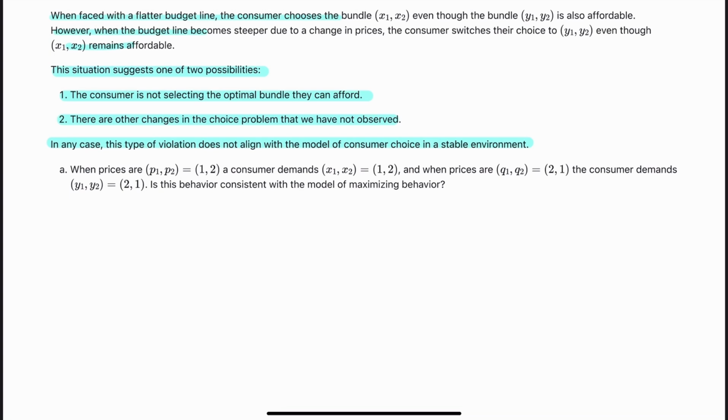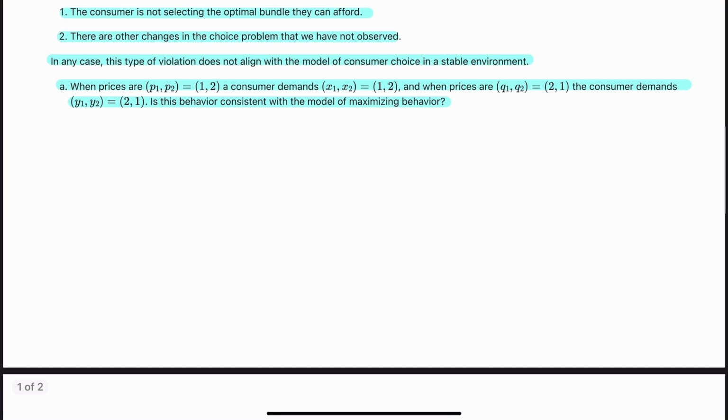So finally, here we get to the question. When prices are P1, P2 equals 1, 2, the consumer demands X1, X2 equals 1, 2. And when prices are Q1, Q2 equals 2, 1, the consumer demands Y1, Y2 equals 2, 1. Is this behavior consistent with the model of maximizing behavior? So what we're checking here is WARP, right?